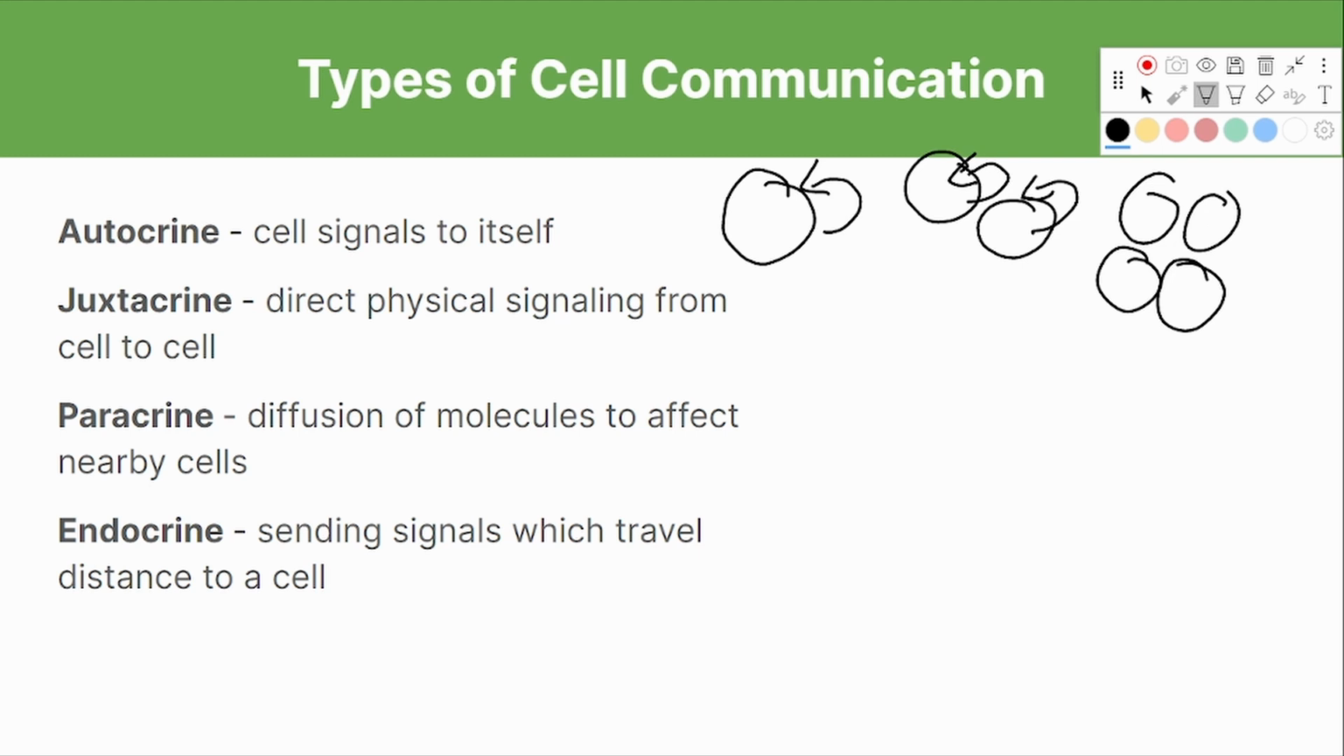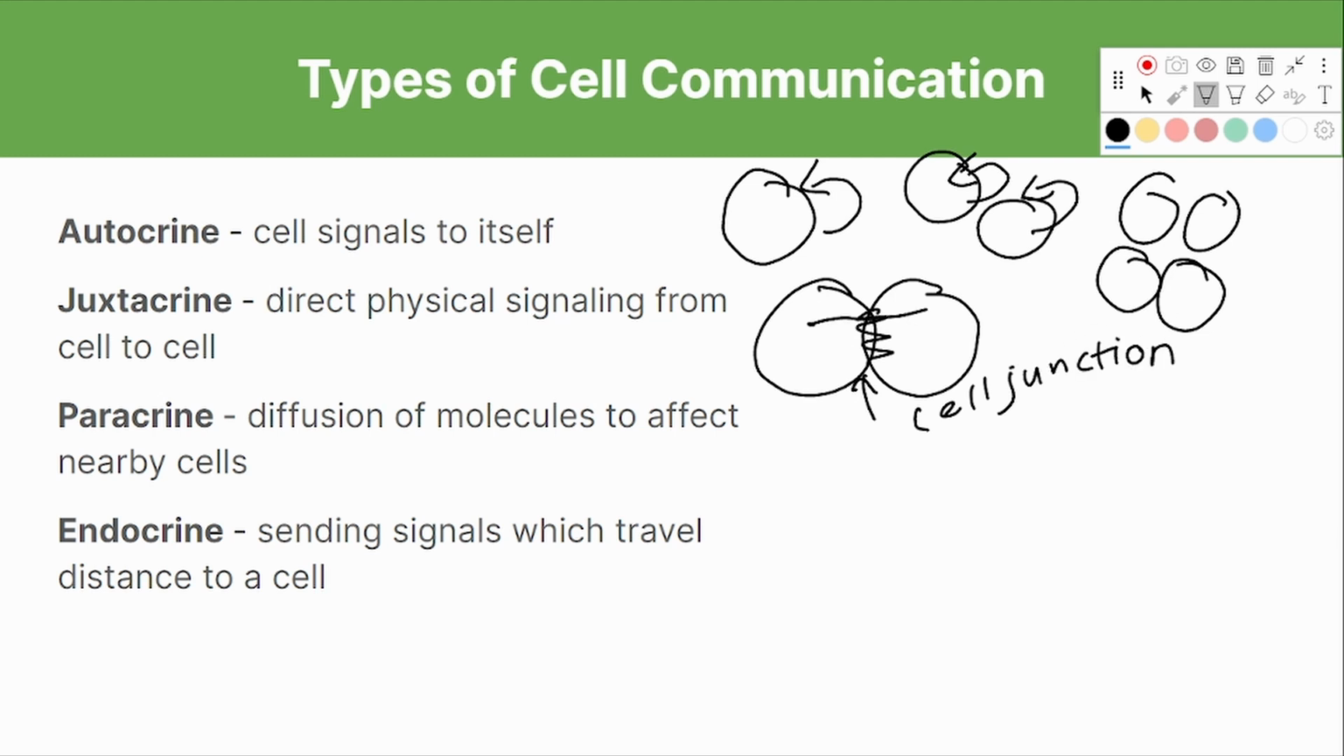Juxtacrine signaling occurs when there is direct physical signaling from cell to cell. We can see this in the animal and plant cells, which have cell junctions that directly connect their cytoplasms with adjacent cells, allowing them to communicate directly. So as we see here, this would be our cell junction, and now these cells can send signaling molecules to each other directly.